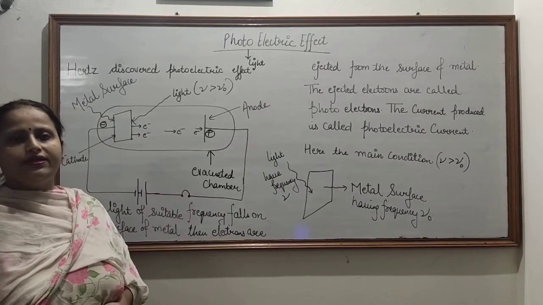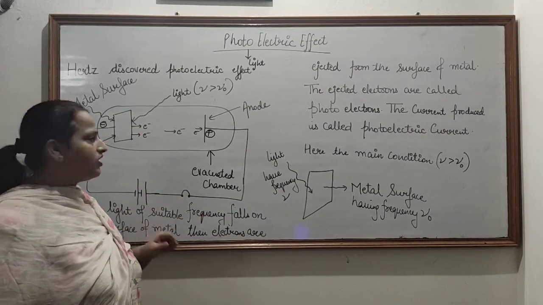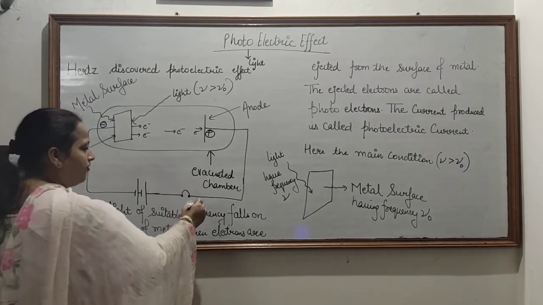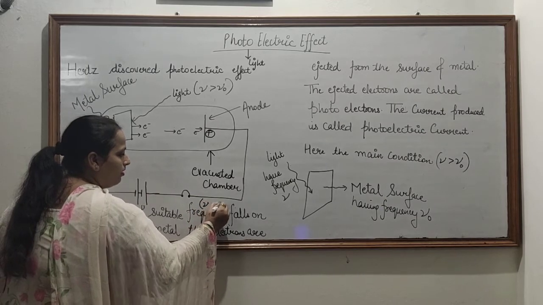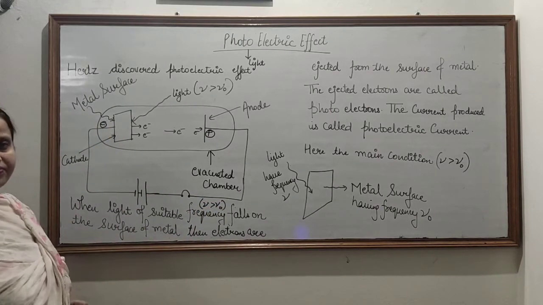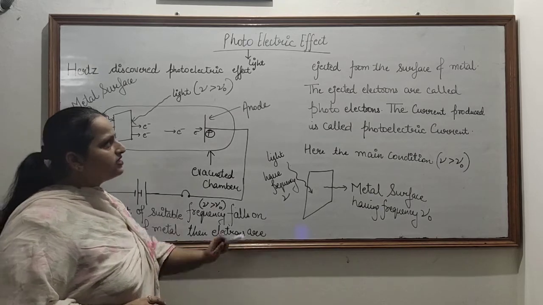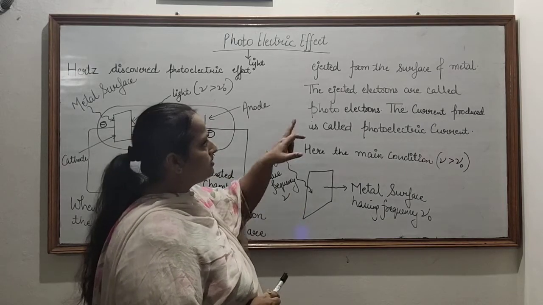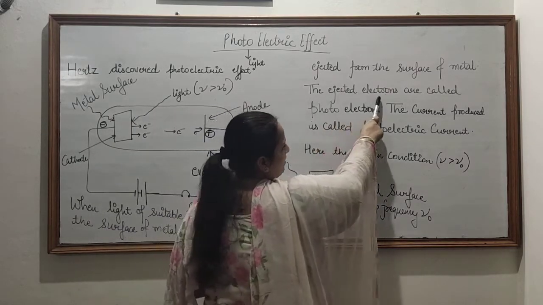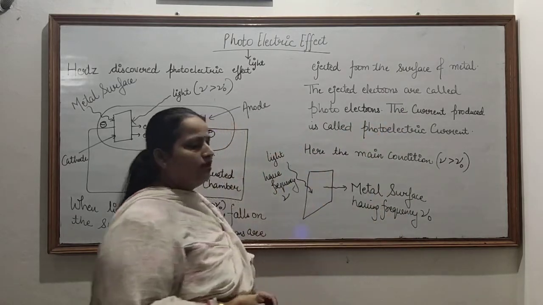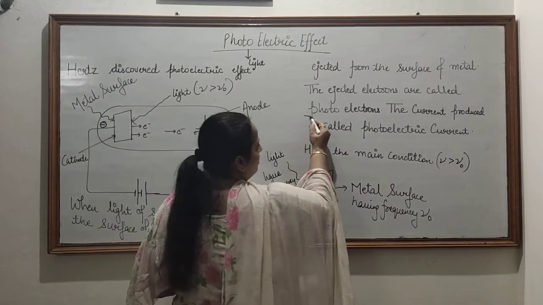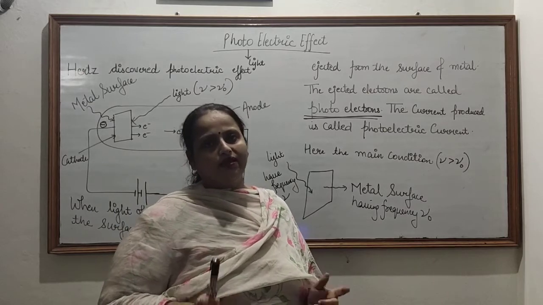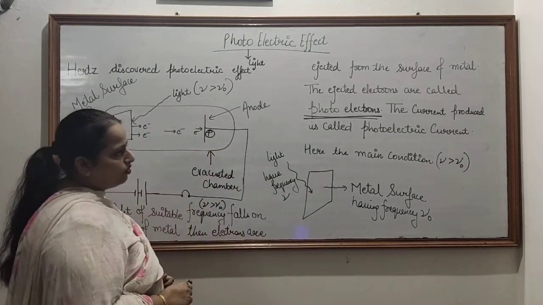When light of suitable frequency falls on the surface of metal, then electrons are ejected. Electrons will eject, move out from the surface of metal. The ejected electrons are called photoelectrons. The current produced is called the photoelectric current.